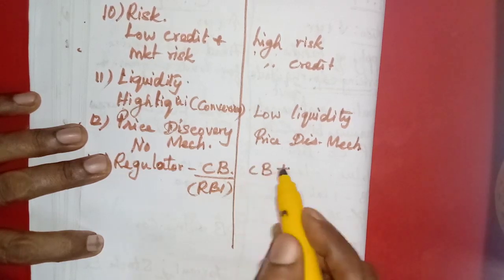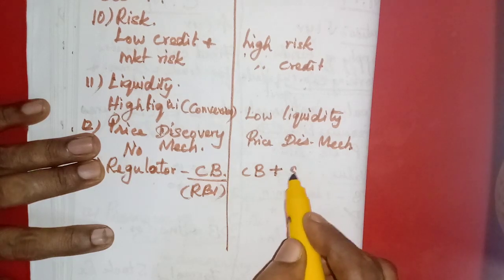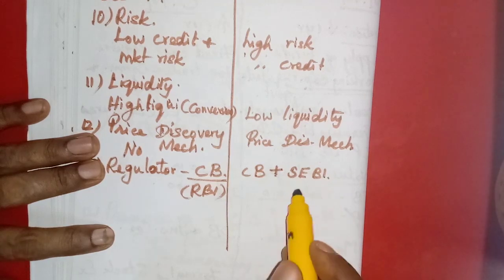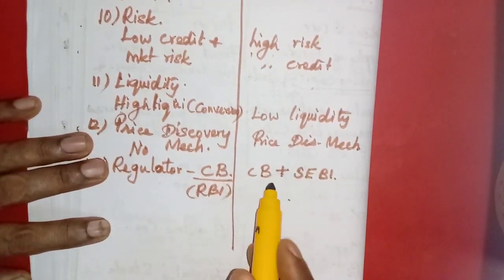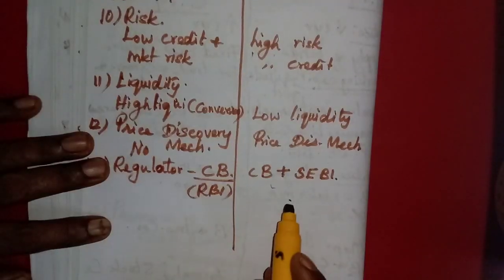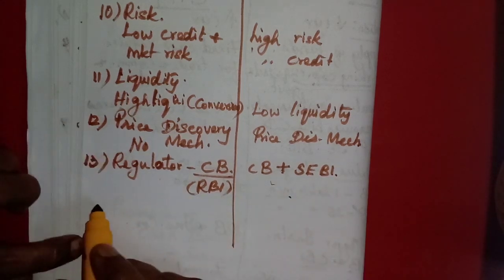In addition to the central bank, there is another organization called SEBI. SEBI has full authority to control all the stock exchanges in India. The stock exchange is the place for marketing of capital instruments.